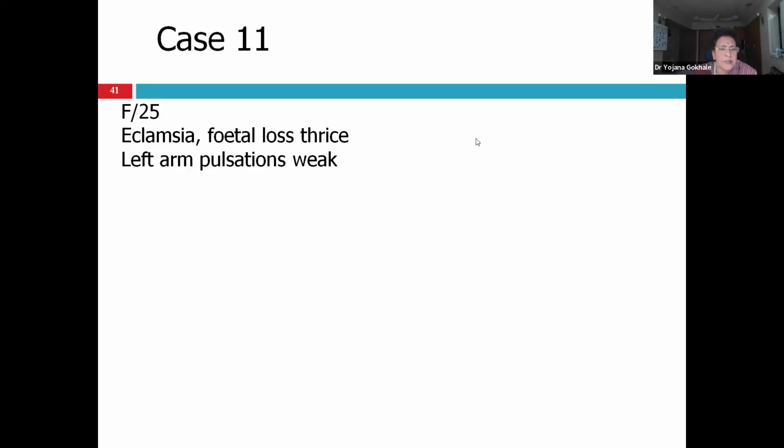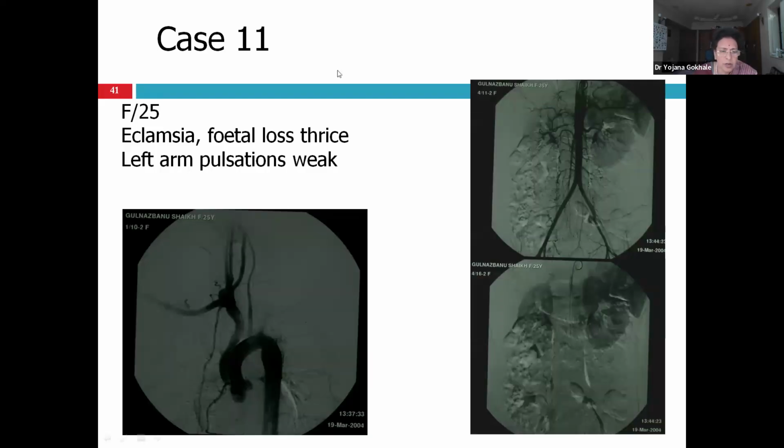My resident who went to see the patient noticed that her left arm pulse was weak. So aortogram was done. Aortogram revealed that the left brachiocephalic was absent. Even on the nephrogram, the right kidney renal artery is narrow. The renogram is yet to come. So the patient was started on treatment with steroids and methotrexate, and then once ESR and CRP came to normal, angioplasty was done. Her BP was controlled, she then became pregnant and had a successful delivery.